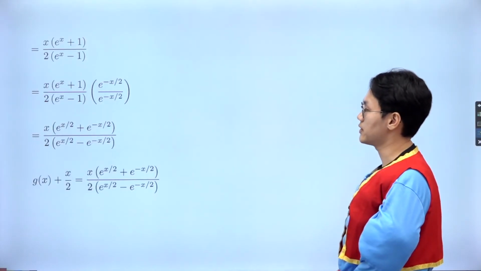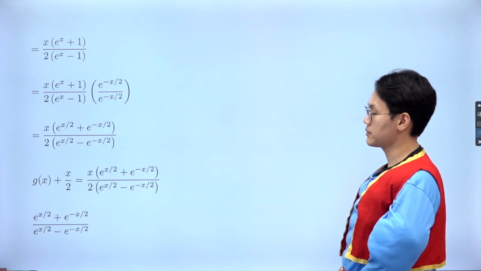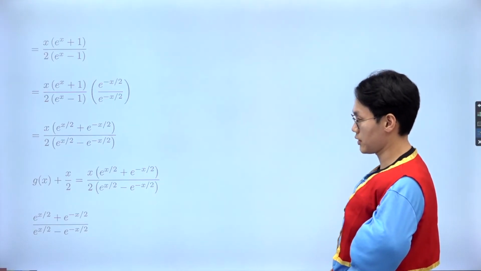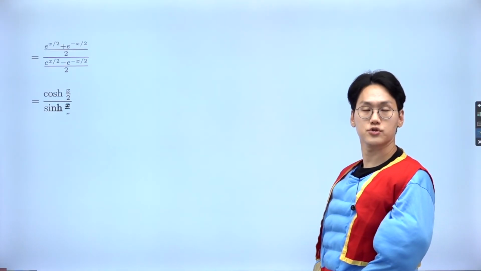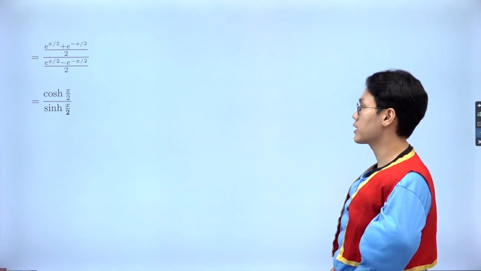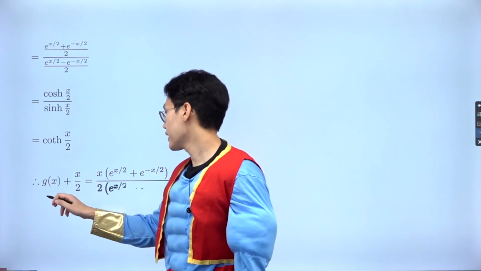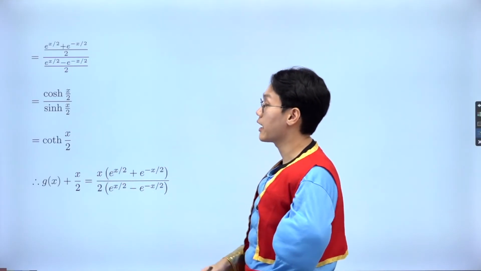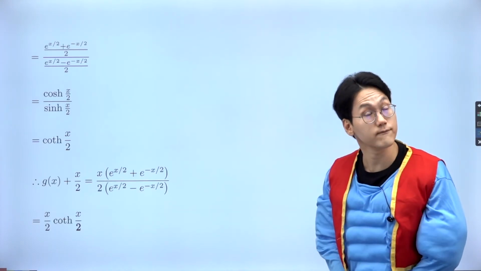Okay, so that's great. The hyperbolic cosine over hyperbolic sine is hyperbolic cotangent, wasn't it? That was the definition that we learned anew. That's marvelous. I just divide by 2 arbitrarily, to show you more directly. That's hyperbolic cotangent. Oh my God, that's brilliant. So g(x) plus x over 2 was x over 2 times the hyperbolic cotangent of x over 2, which we have seen in the first part of the video, didn't we?